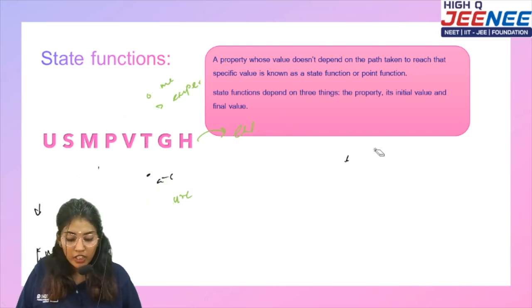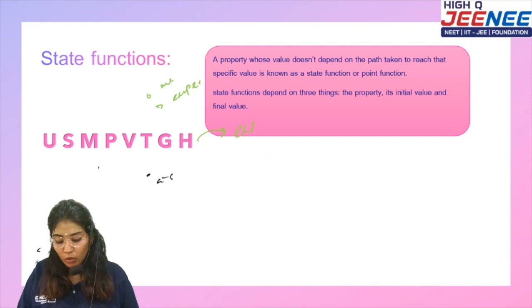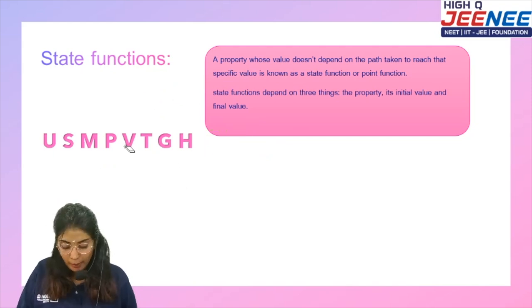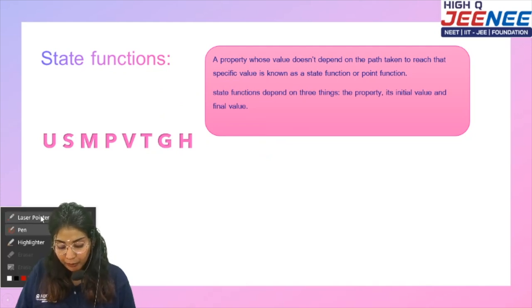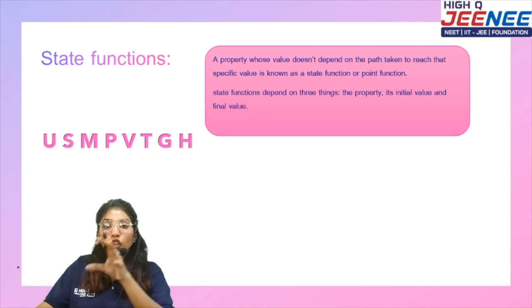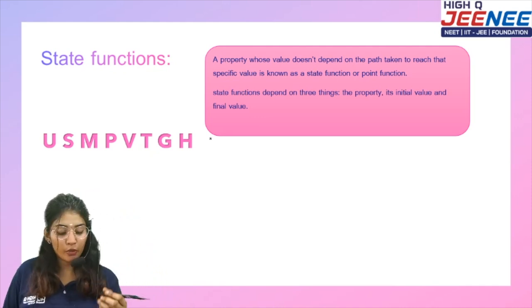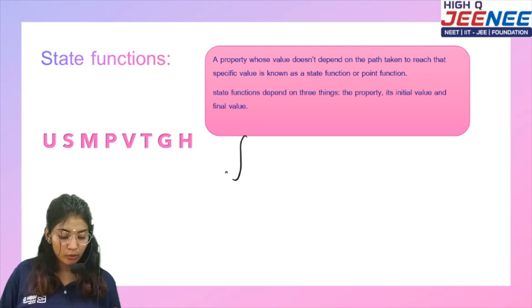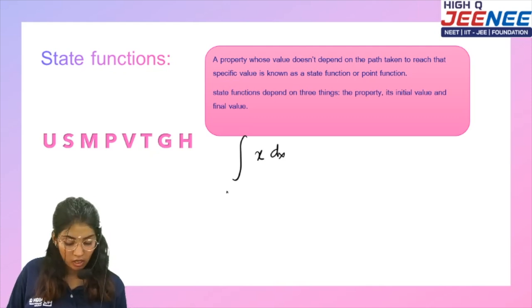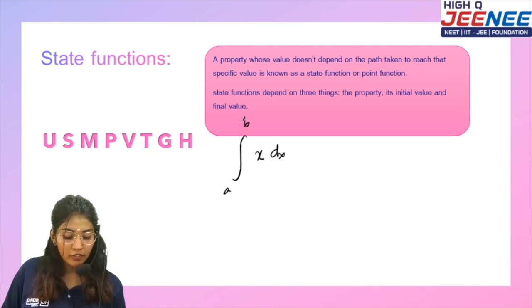So state functions, if I'm going to relate it to a mathematical term, I would relate it with an integration. How am I able to correlate it with an integration? In integration there is a property, dx, and it will have an initial state, let's say a, and a final state.